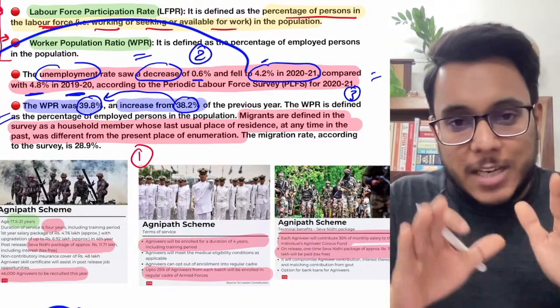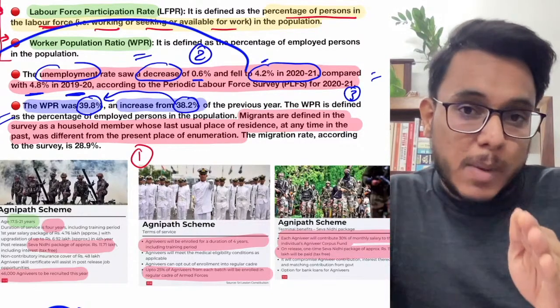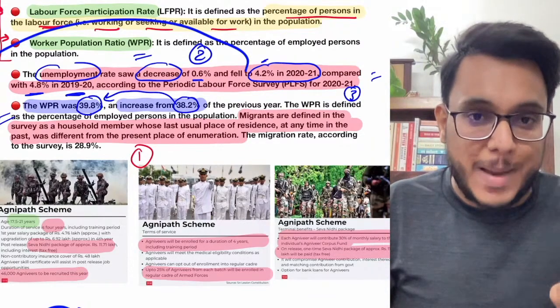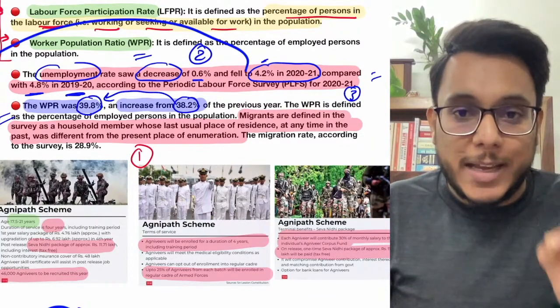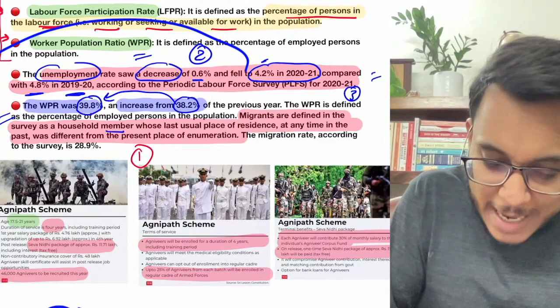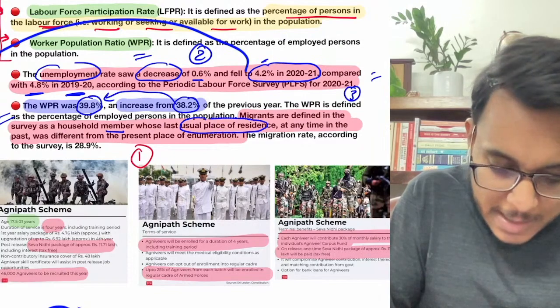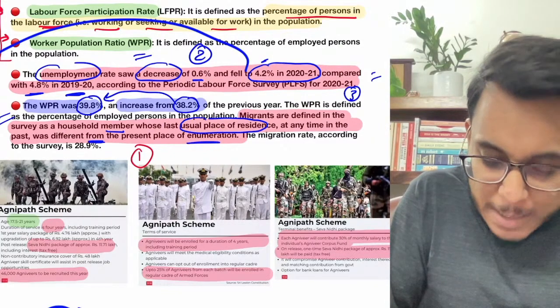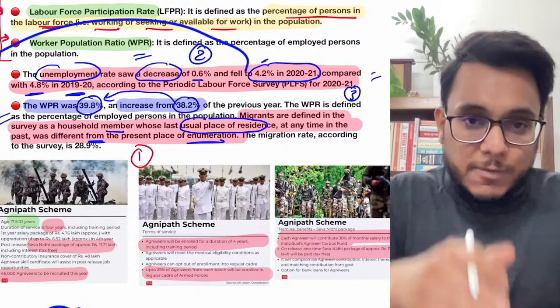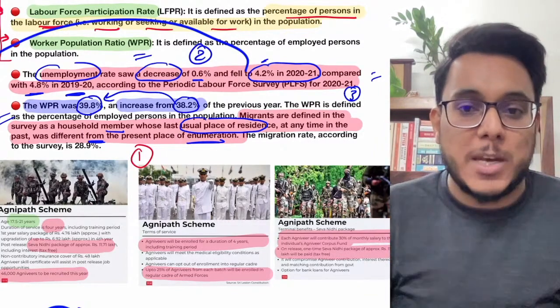Now migrant का definition is very important because guys, even in GS paper number 1, migration is an important topic. So ध्यान से सुनना, the definition of migration given by periodic labor force survey. Now the migrants are the household members whose last place of usual residence was different from the present place of enumeration.